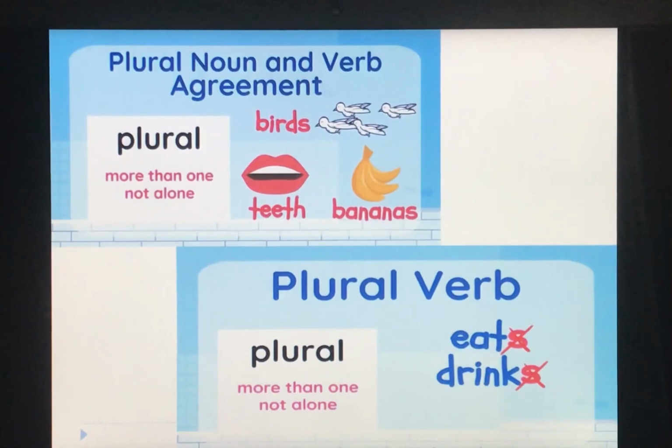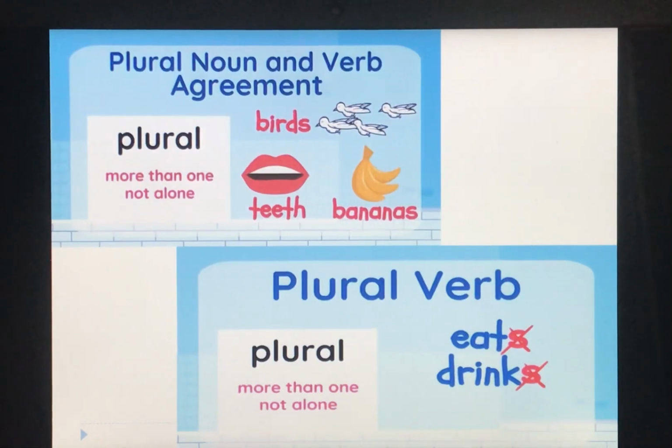Like birds, there are so many birds, there are 4 birds. Teeth, we have a couple of teeth. I'm not talking about one, I'm talking about a group. Bananas, fine. So they all are plural because we are talking about more than one thing. So when we talk about one thing, it is singular. When we talk about more than one thing, it is plural.